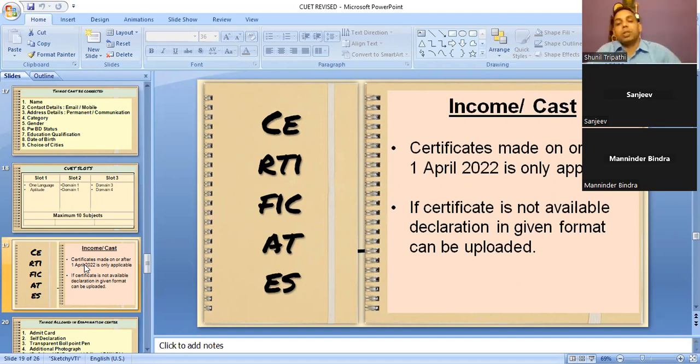If you have a certificate which was made on 1st April 2022 or after that, you can upload it. If you do not have a certificate, they have given a format of declaration. You can file the declaration that I do not have a current certificate, and I will submit the certificate at a later stage at the time of admission. So either upload a certificate of current date after 1st April 2022, or file the declaration. Do not upload the old certificate.